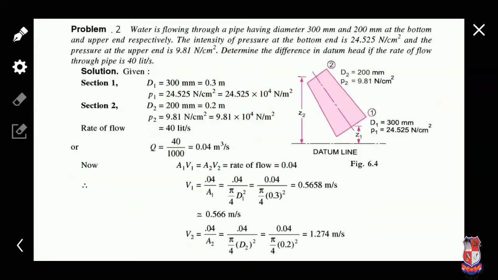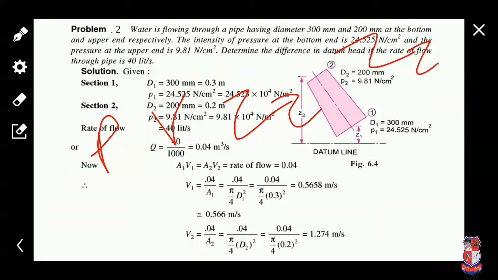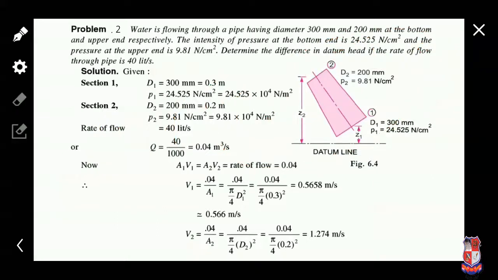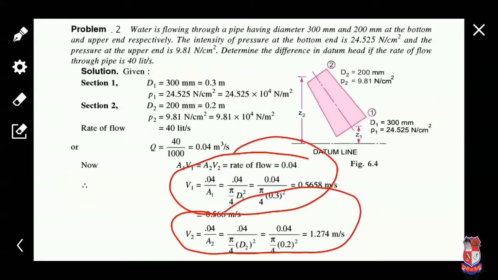So again we apply Bernoulli's principle at section 2 and section 1. We have the value of pressure but we don't have a velocity, so again we have to find the velocity V1 at section 1 and V2 at section 2.